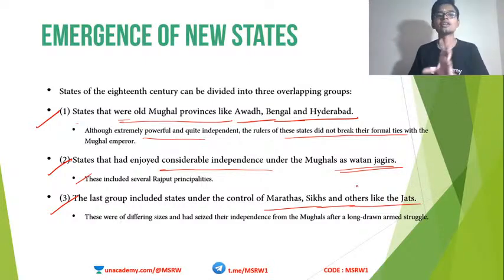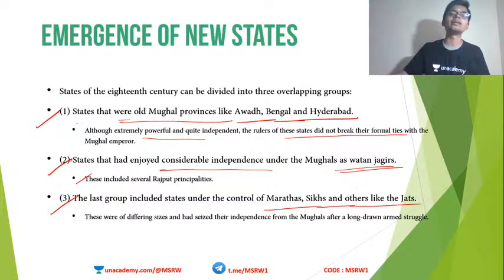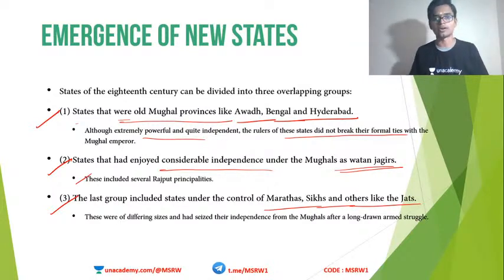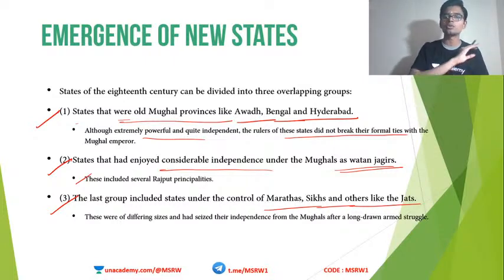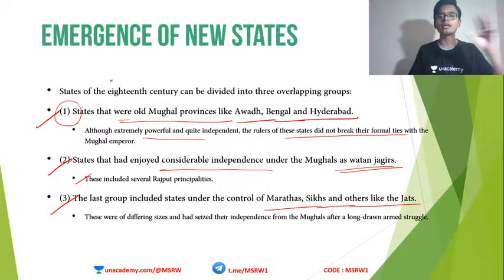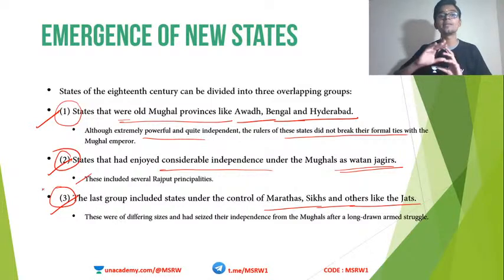In the third category, we can see those states controlled by Marathas, Sikhs and others like Jats. This third category of states completely gained independence by overthrowing the Mughal power. Marathas were able to completely remove Mughal power from them, so did the Sikhs and so did the Jats. Clear? So the first category is more or less independent, but the Mughal suzerainty was still accepted. The second category included those states where the Vatan Jagirs were given by the Mughals. And the third category includes those states which completely gained independence from the Mughal control.